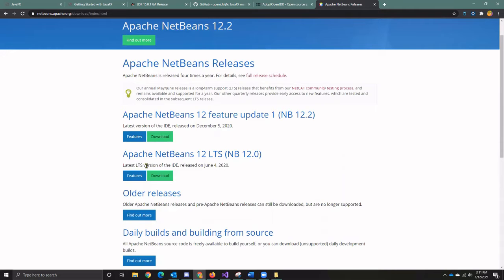That means long-term support. So that means this is a release that's been deemed stable, that will be supported for a long time. If you were working with a company and supporting a company, you would want to run an LTS version. We are running our own development environment, so we can use the updated. We'll use 12.2. I'm going to go ahead and download this.